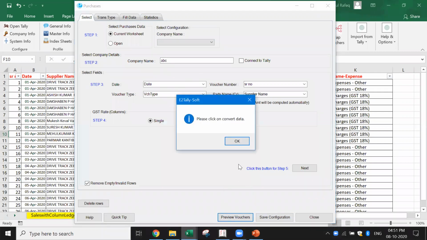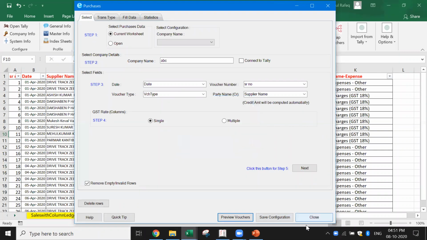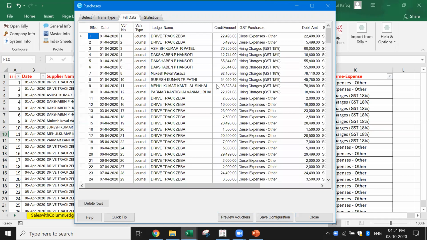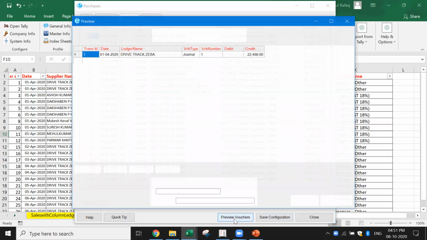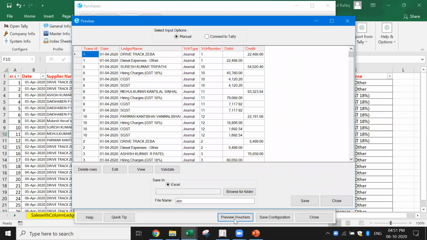When I say preview vouchers, okay, I think something has lost trace here. Field data. So I've got this particular data. Here I say preview vouchers. See, now the data has been converted. Look at the beauty of this. First transaction, debit this drive tracks, this one, credit this particular account.